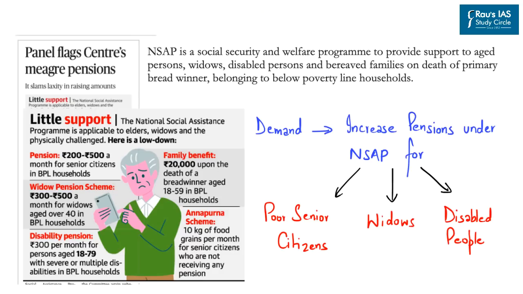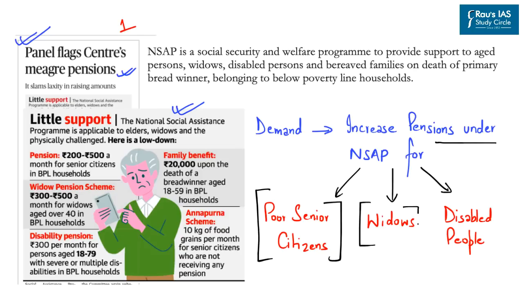Now, the next news to be discussed appears on page number 1. It says, Panel flags Centre's meagre pensions. And this meagre pension has been highlighted under the National Social Assistance Program. So, the demand of the panel is to increase pensions under National Social Assistance Programs for poor senior citizens, for widows, and also for disabled people.